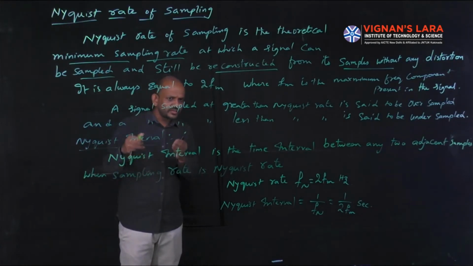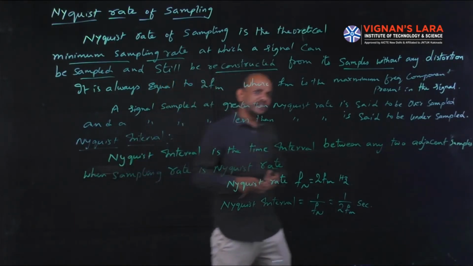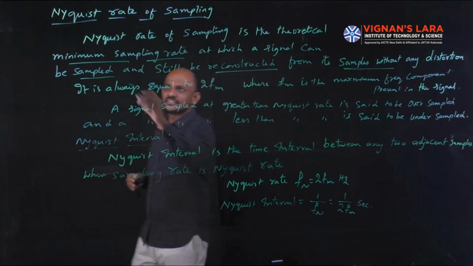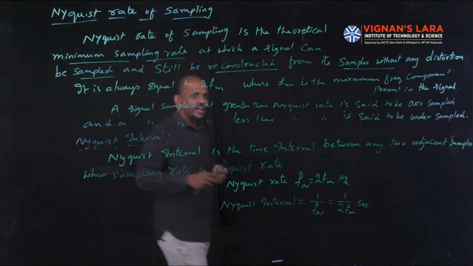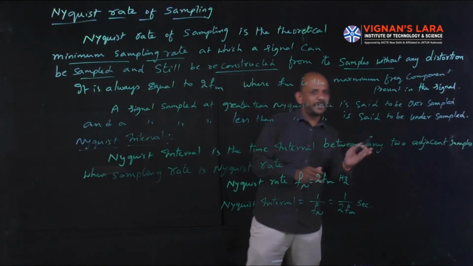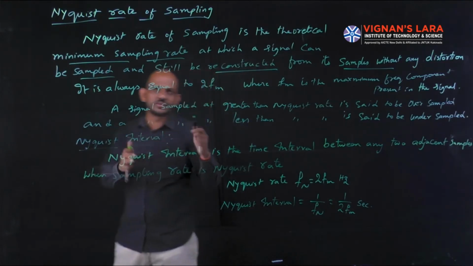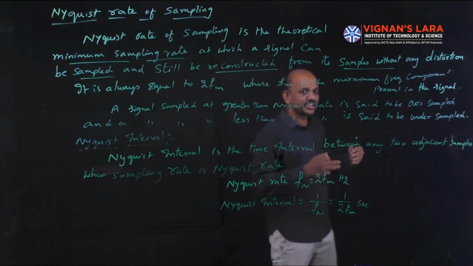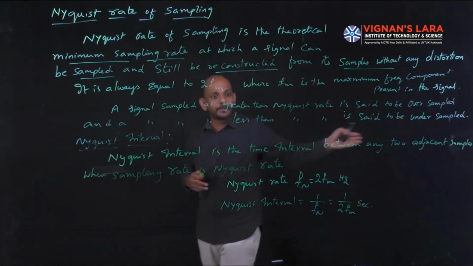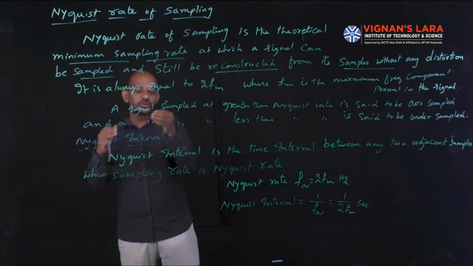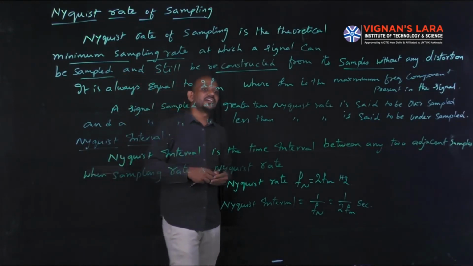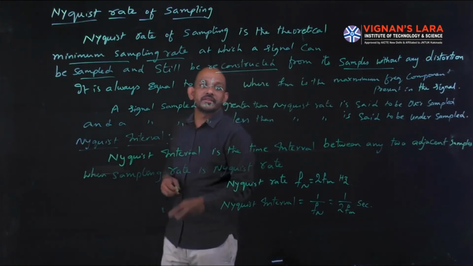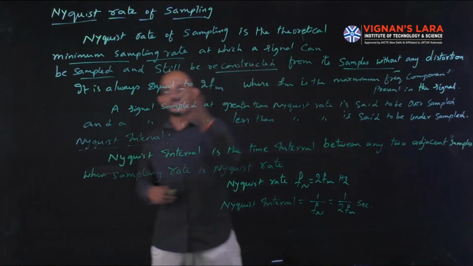With this sampling rate, I can convert the given signal into a sampled signal. That is, this is the minimum sampling rate at which the given input signal can be sampled. So I converted the continuous time signal into a discrete time signal, made into samples, and I can recover the original signal from its sampled version without any distortion. That is nothing but the Nyquist rate.